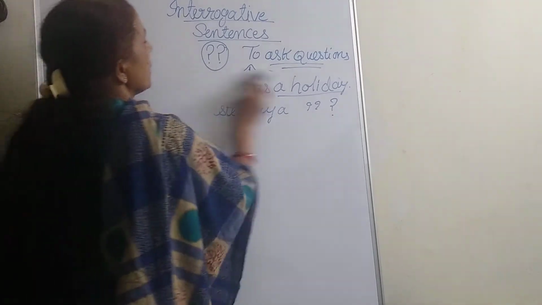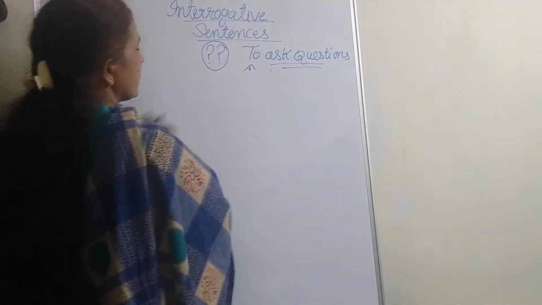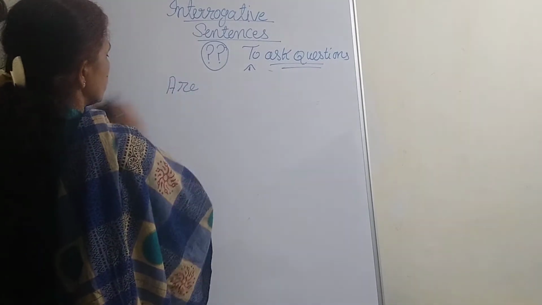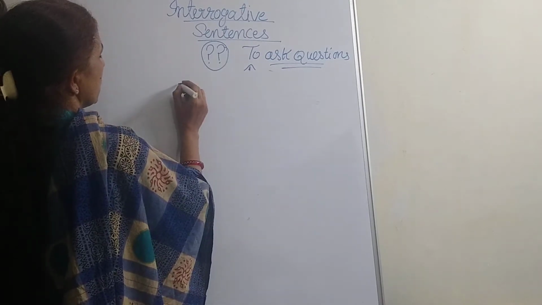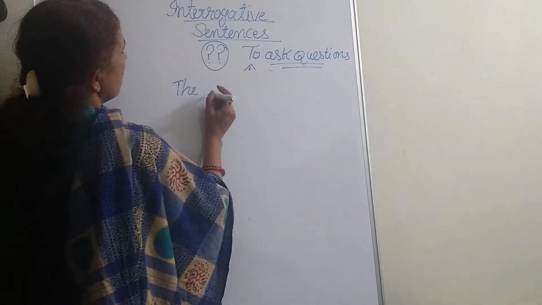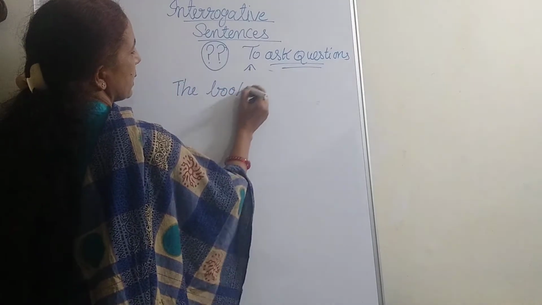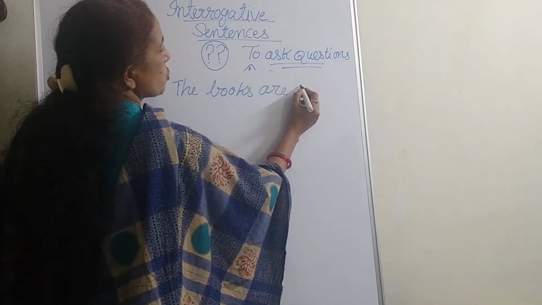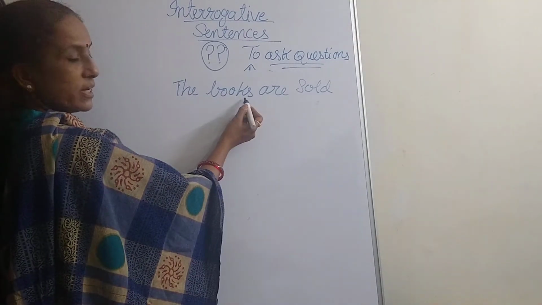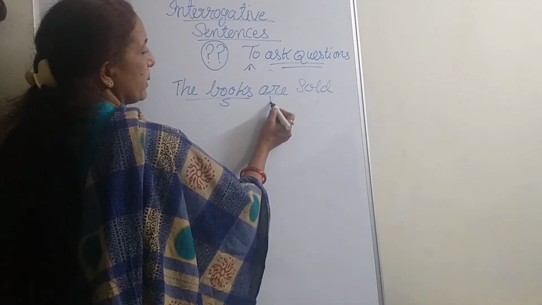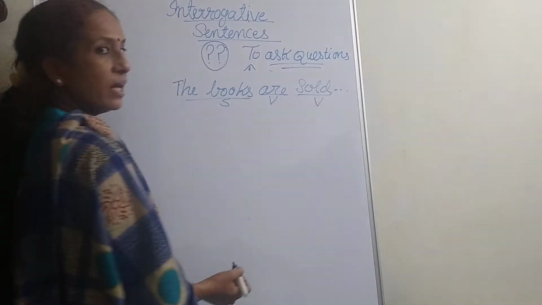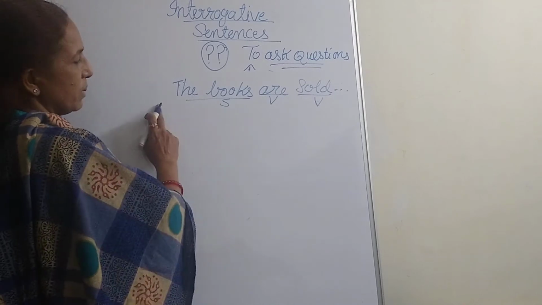Similarly, is, was, are, were. Let us take it with are now. The books are sold. The books are sold. So books is the subject, are is the helping verb, and sold is the verb. And this itself gives completion, so it is a complete sentence.